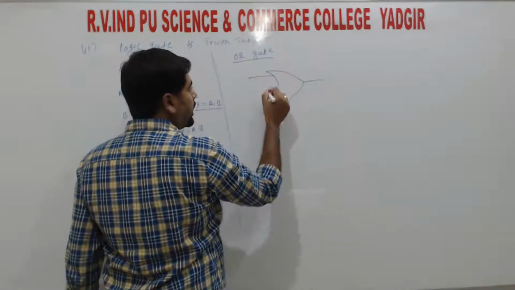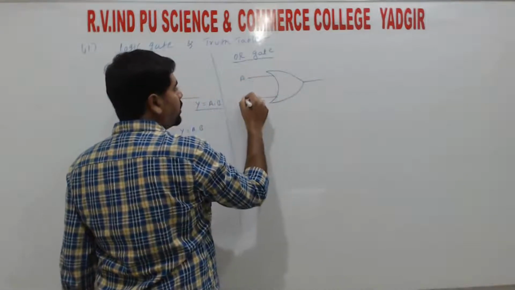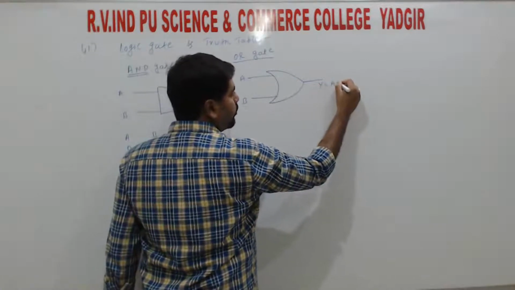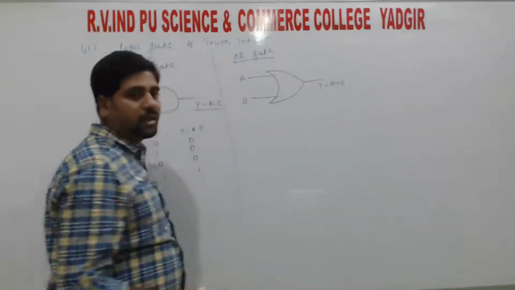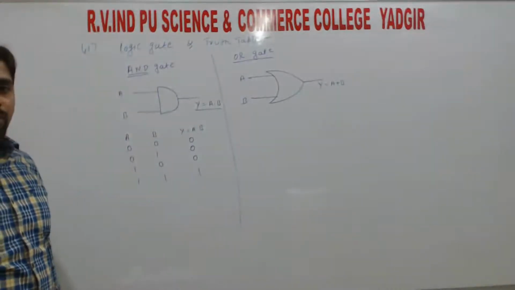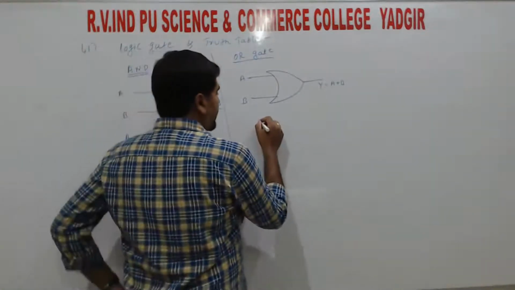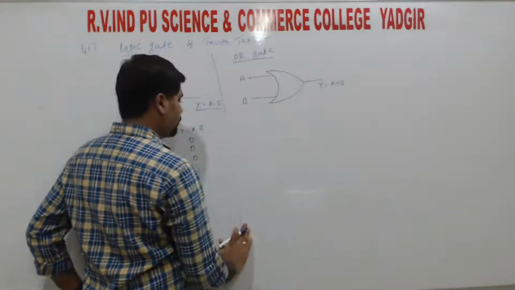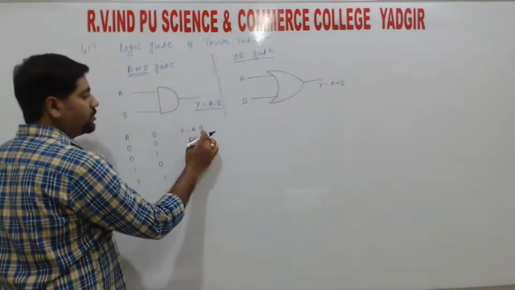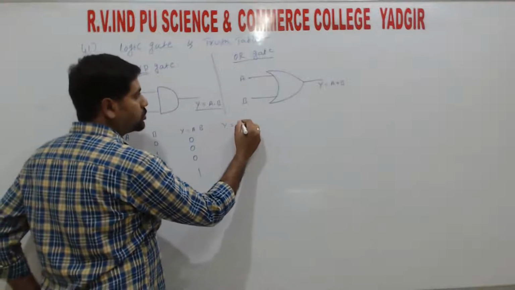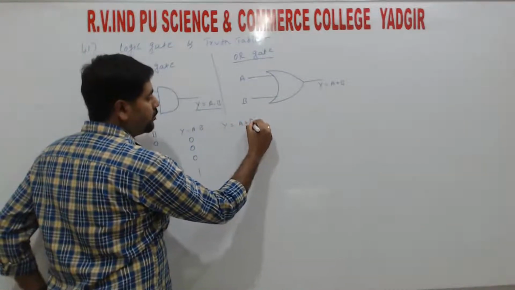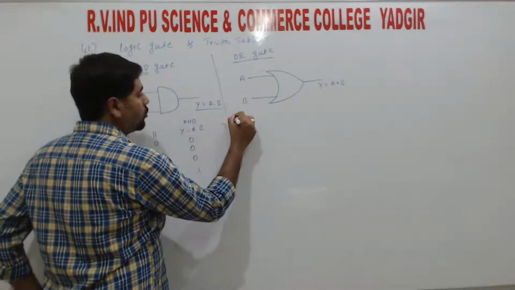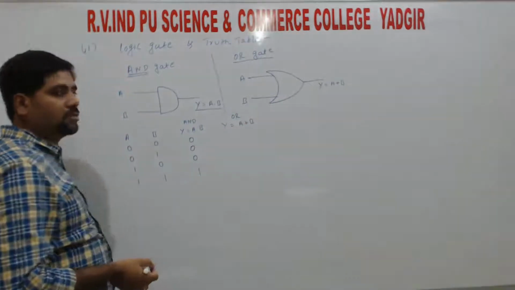So here also it has two or more inputs. Here we take up only two inputs and one output, y is equals to a plus b. So here we use plus as the addition. Again the truth table: y is equals to a dot b, next y is equals to a plus b. That means here it is the AND gate, and here it is the OR gate, right?